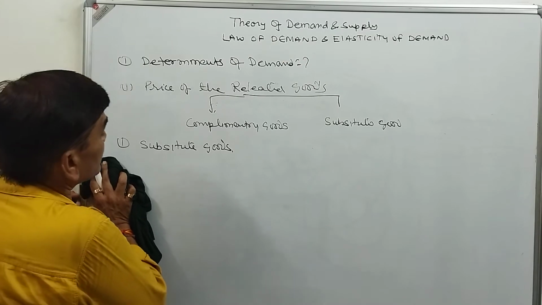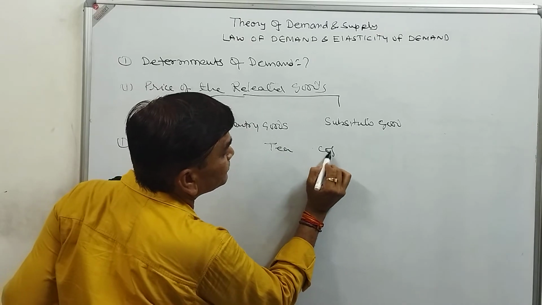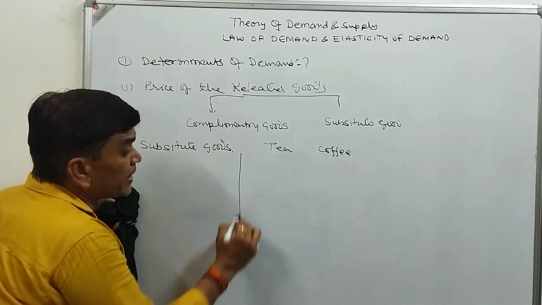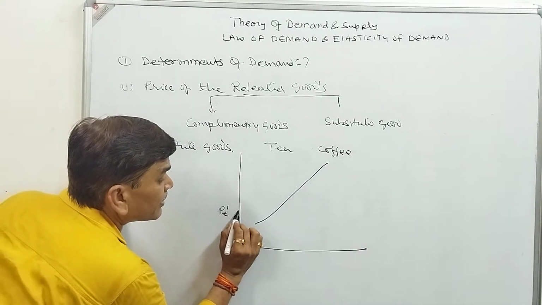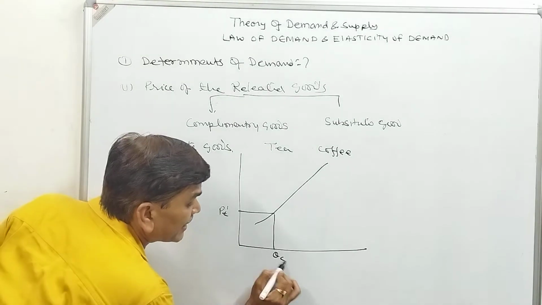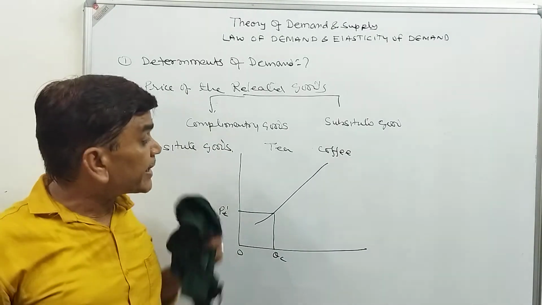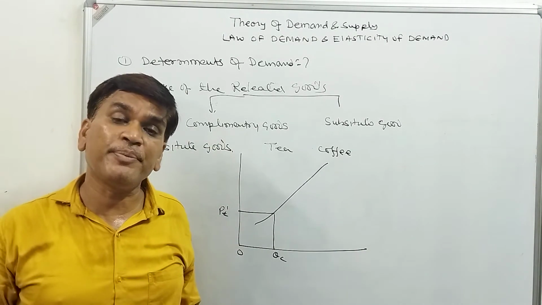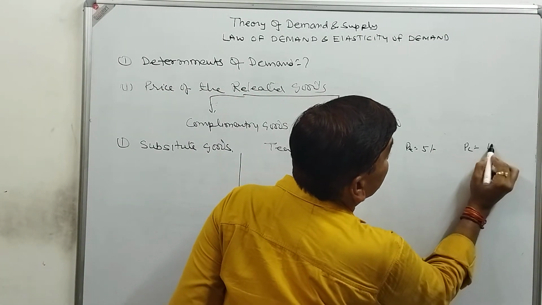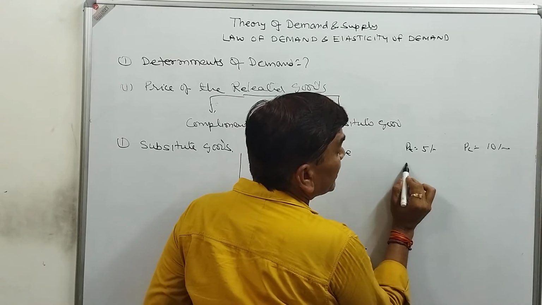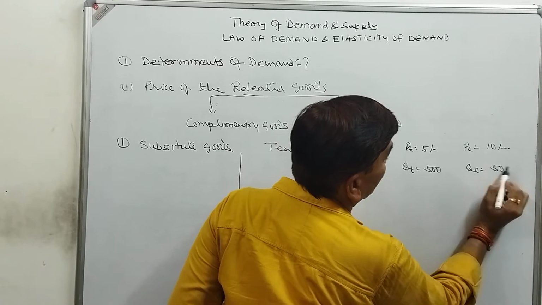Suppose there are two substitute goods, tea and coffee. Here you can see when the price of tea is PT1, then the demand for coffee is less, because the price of tea is less. So everyone drinks tea and no one is having coffee. Suppose the price of tea is 5 rupees and the price of coffee is 10 rupees. So the demand for tea is 500 and the demand for coffee is suppose 50.